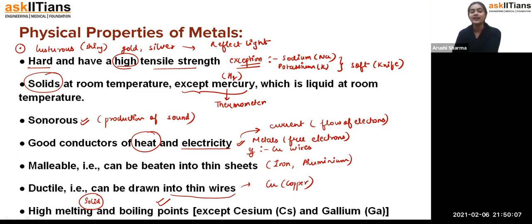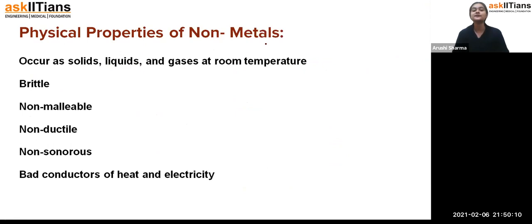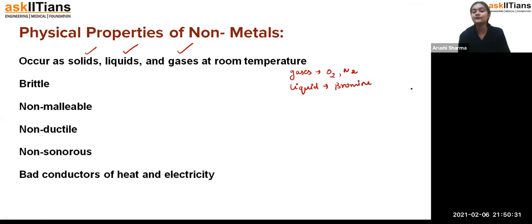Okay. Now we are going to discuss the physical properties of non-metals. So what happens, students, is that non-metals can exist as solids as well as liquids and gases at room temperature. If I talk about gases, gases are like oxygen and nitrogen. If we talk about liquid, bromine is one of those non-metals which exists in the form of a liquid at room temperature.